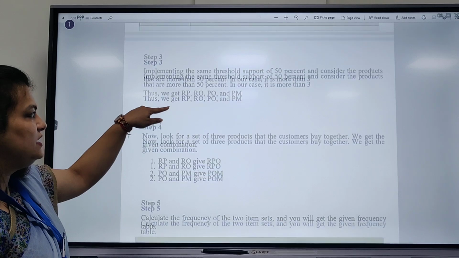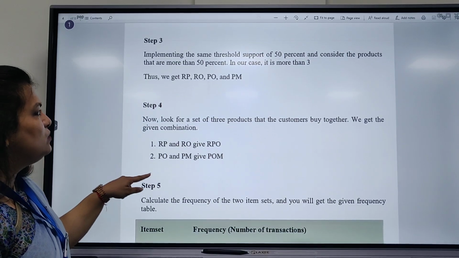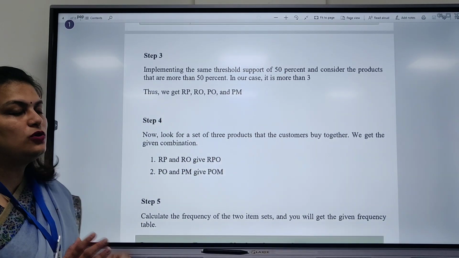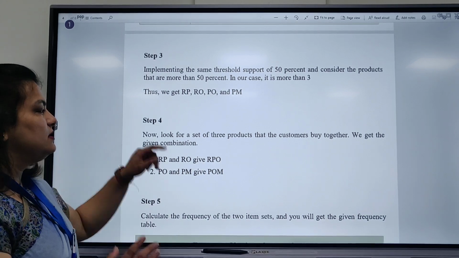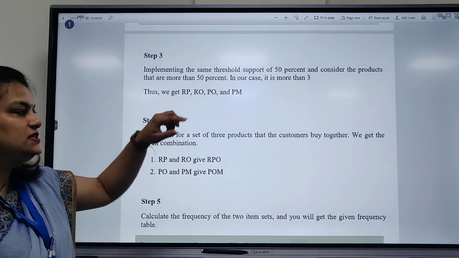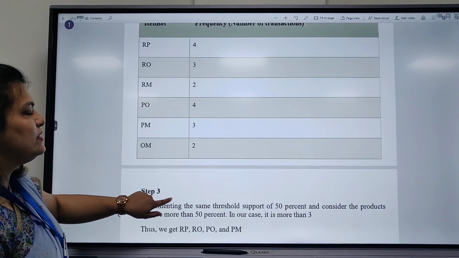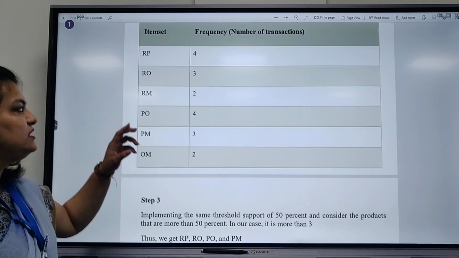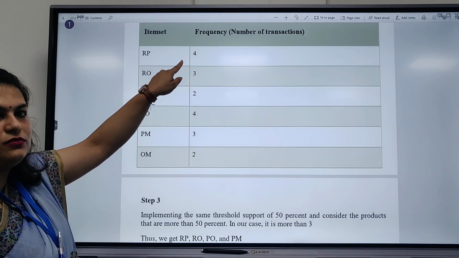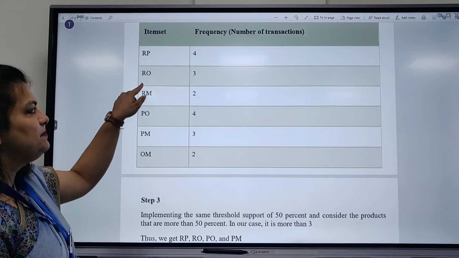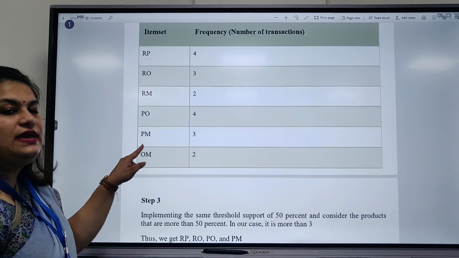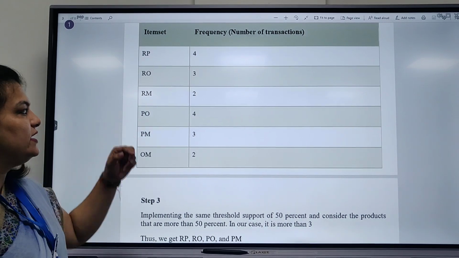Then in step 3, we find out which products are being taken more than 50% of the time, like 3 or more frequency. What are the products with 3 or more frequency? RP, RO, PO and PM. So what are we excluding from this?